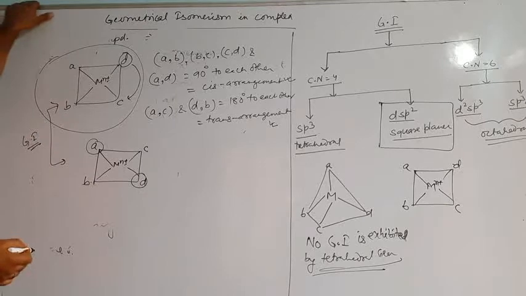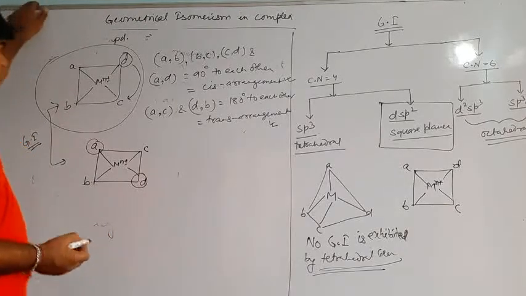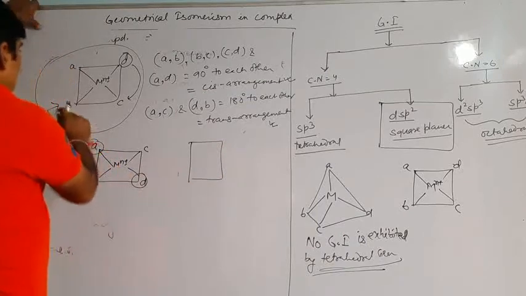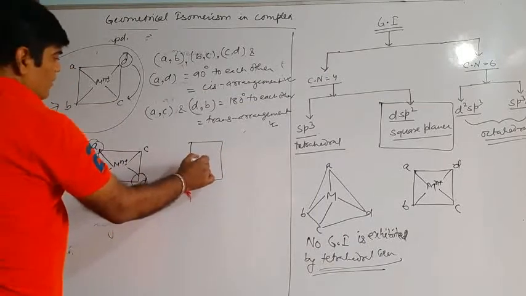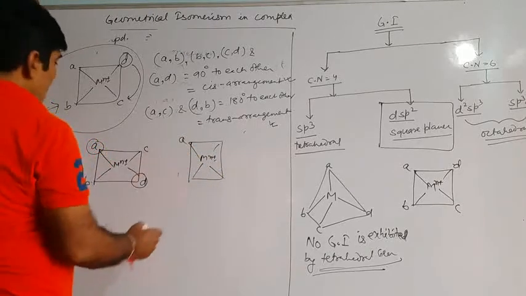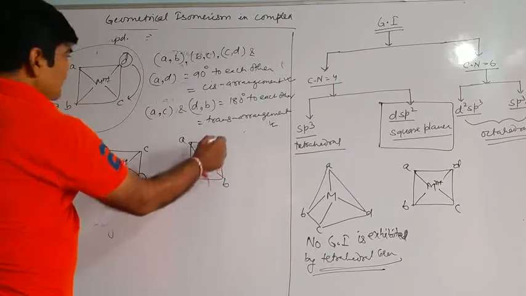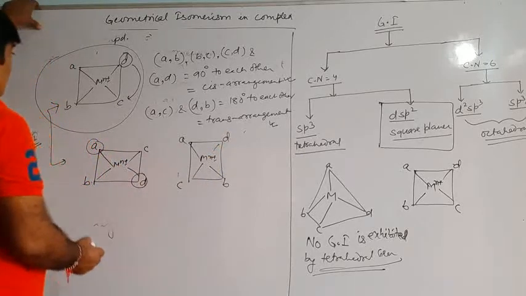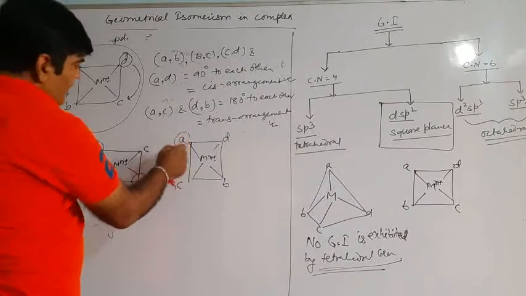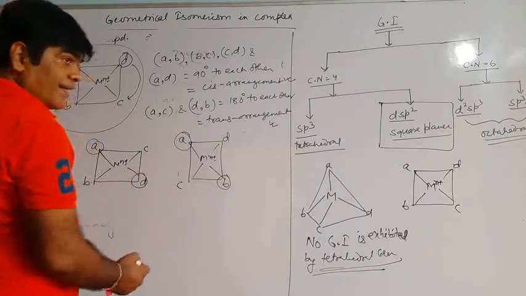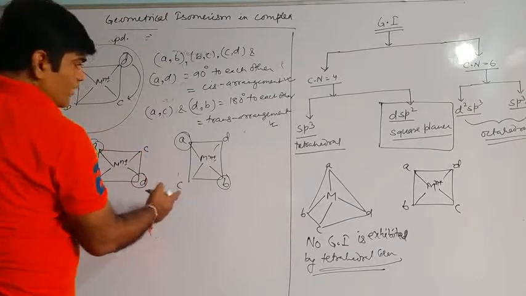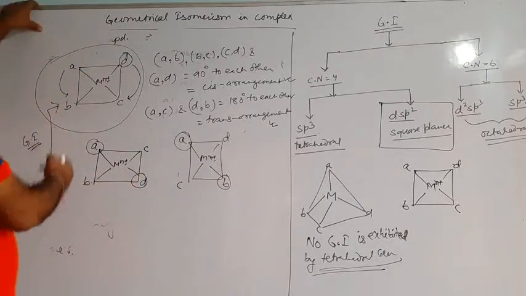These two are different compounds, they are geometrical isomers. Similarly, if we draw any positions, let's say we'll interchange the position of B and C in this complex. So we'll have Mn plus minus, and this structure will be like this: A over here, C over here, B, and over here D. Now you see A and B, they are at 90 degree to each other. Over here A and B, they are at 180 degree to each other. So these two complexes are again different, and this is also a geometrical isomer of this compound.